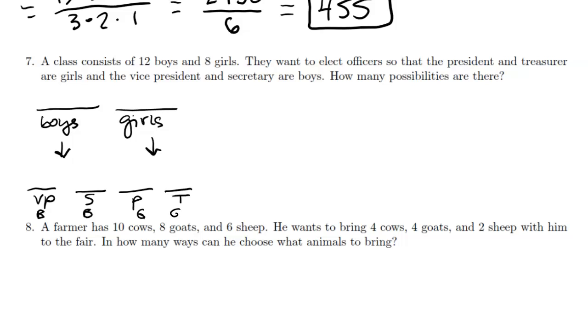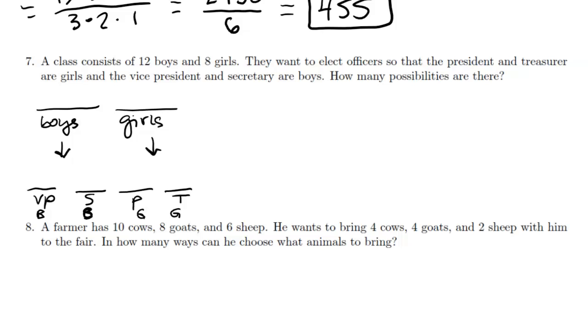Those should both be girls. So other students might have thought about this question and just jumped straight to this bottom set of events, that we've got 4 different events. We need to pick these 4 different officers: a vice president, secretary, president, treasurer, and you could pick them in a different order if you want as well. It's fine. The important thing is those individual roles all need to be selected.